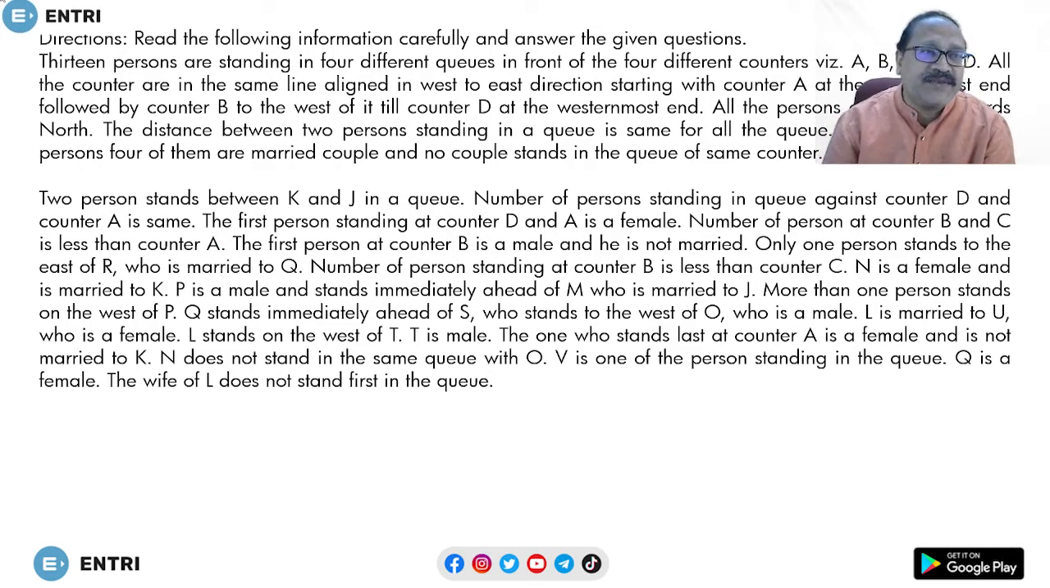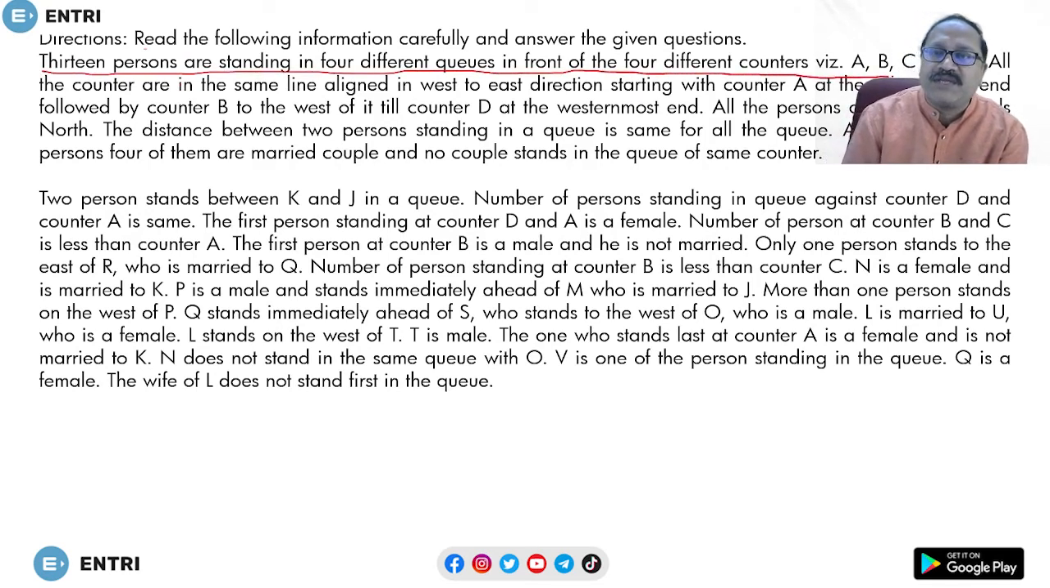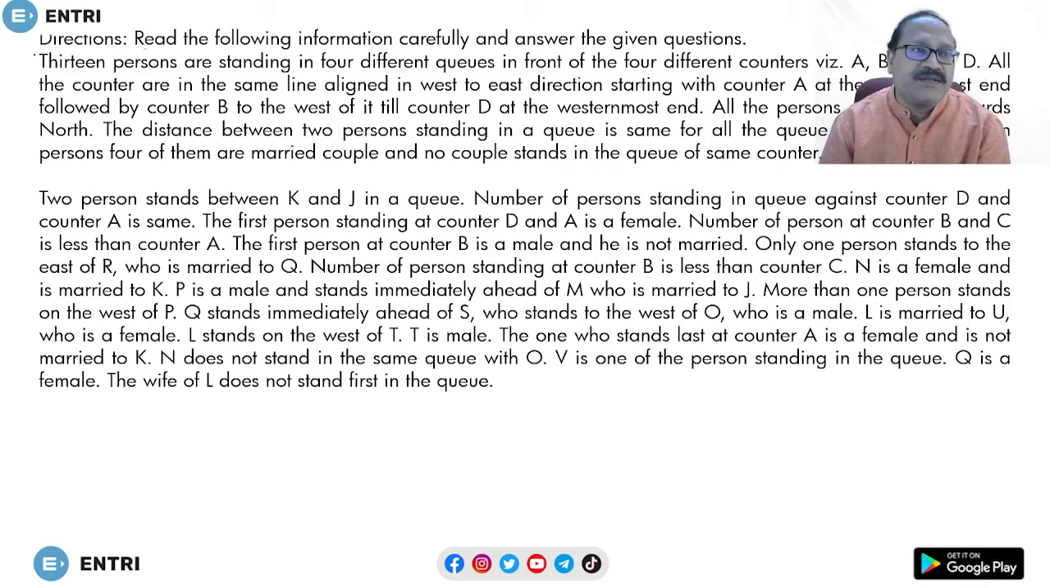So what is the information? Look at this one. Read the following information carefully and answer the question. 13 persons are standing in 4 different queues in front of 4 different counters A, B, C, D. 13 people are there and 4 counters are there. Against those counters, 13 people are standing.